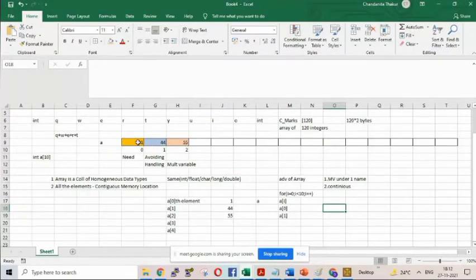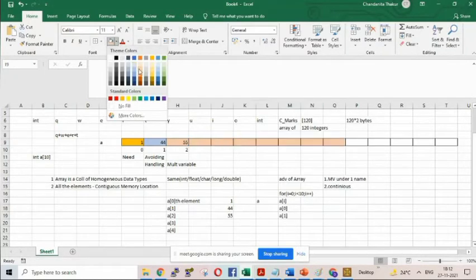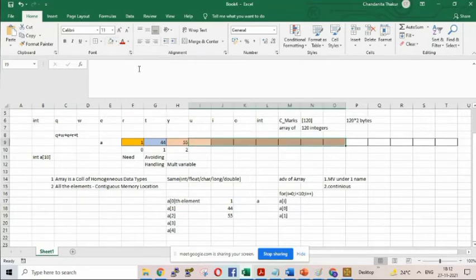Memory is allocated, so 10 bytes, means total 10 bytes is already allocated. So A0 is scanned, then A1, then A2, then A3, like that it is scanned. Is it clear?